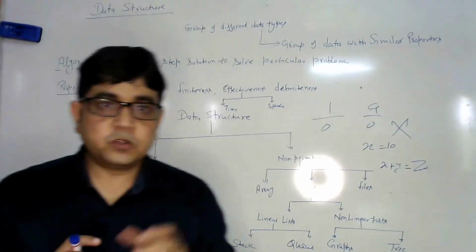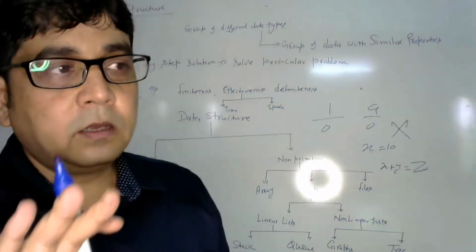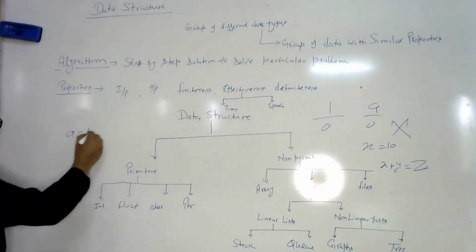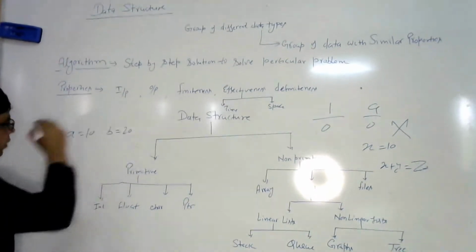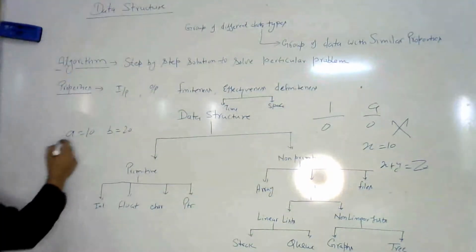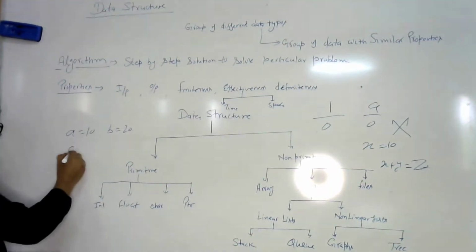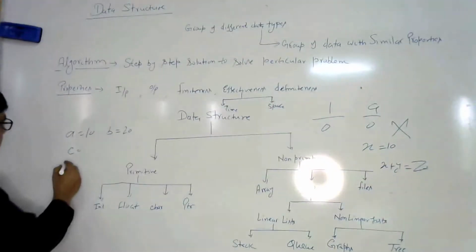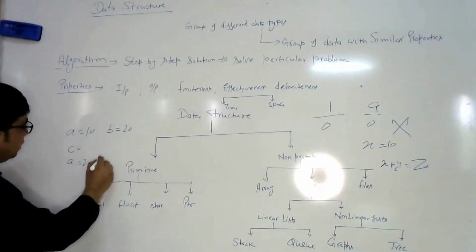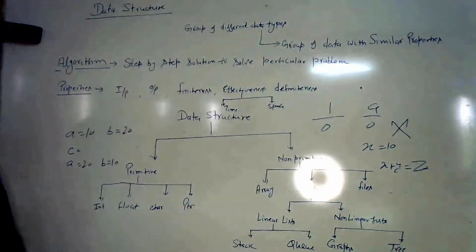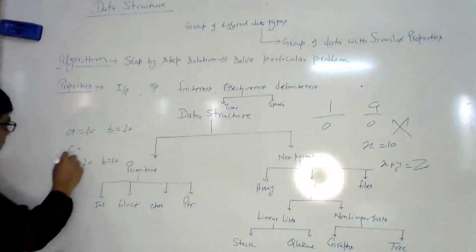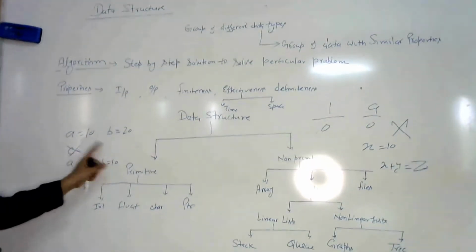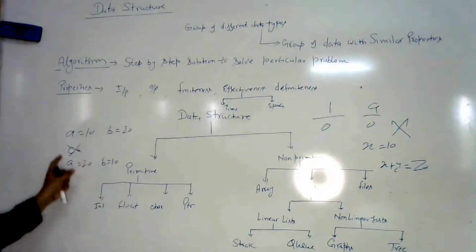Like, suppose we are going to perform a swap of two numbers, a equal to 10 and b equal to 20. We can perform this by using a third variable c, and we can swap the numbers to get a equal to 20 and b equal to 10. But we can also perform this swap without using a third variable.